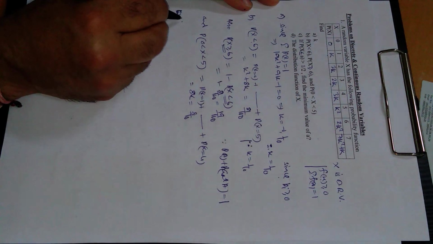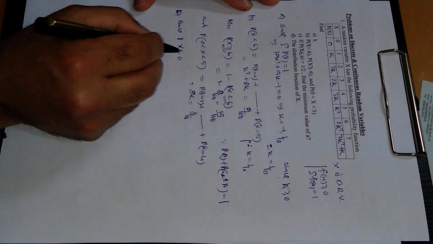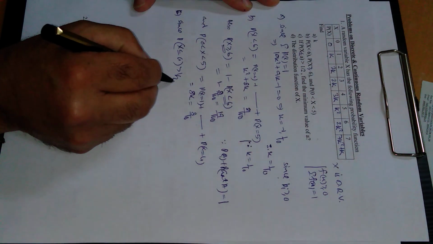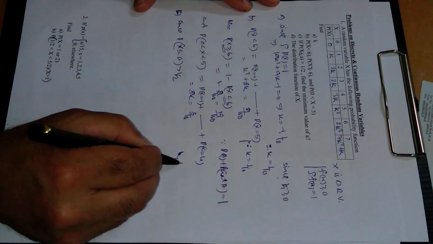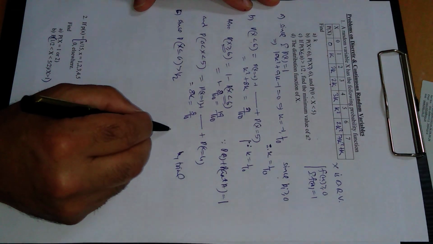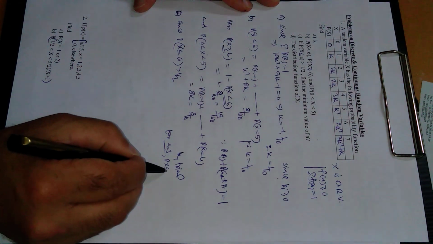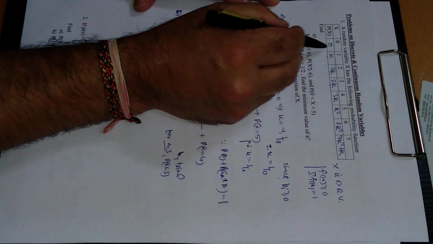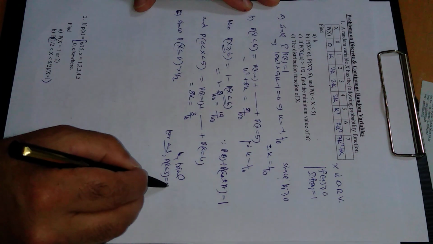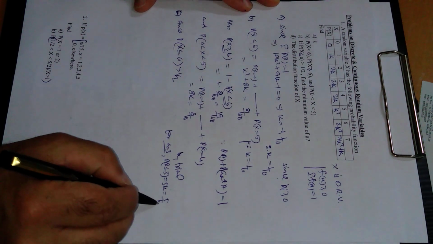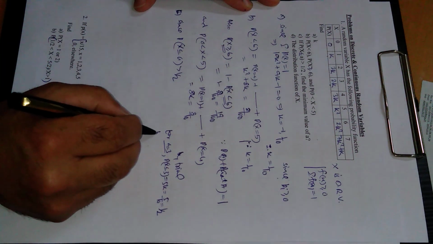C part: since probability x less than or equal to a is greater than half, we have to find the minimum value of a by trial. Let's see here, for a is equal to 3, probability of x less than or equal to 3. Less than or equal to 3 means add all the probabilities from 0 to 3. So this will be 5k. k is 1 by 10, so 5 by 10, that is 1 by 2. This is exactly 1 by 2, not greater than 1 by 2. Let's check for a is equal to 4.